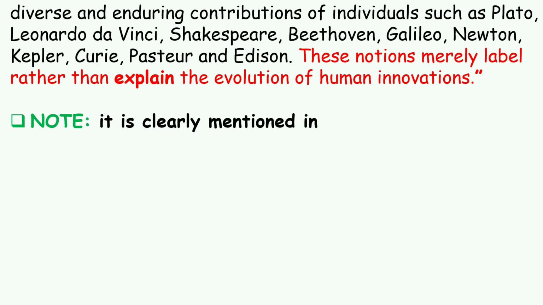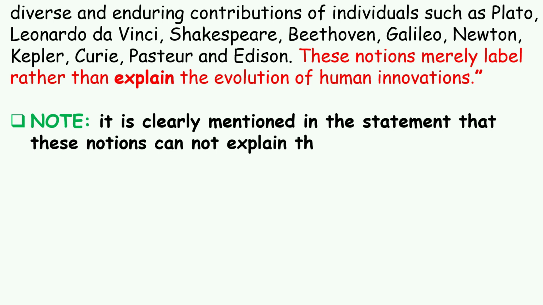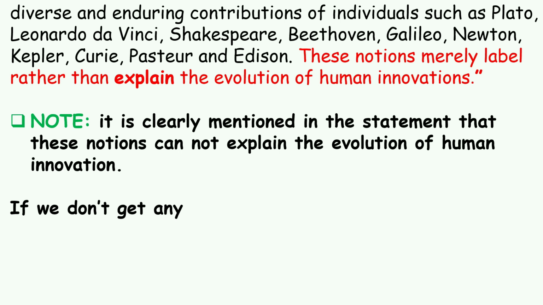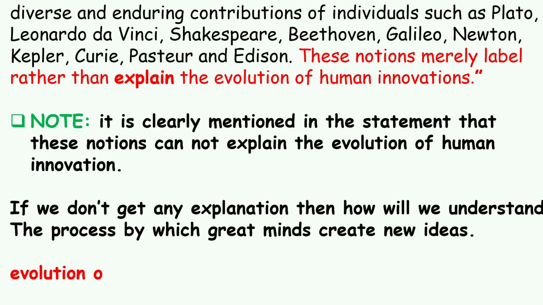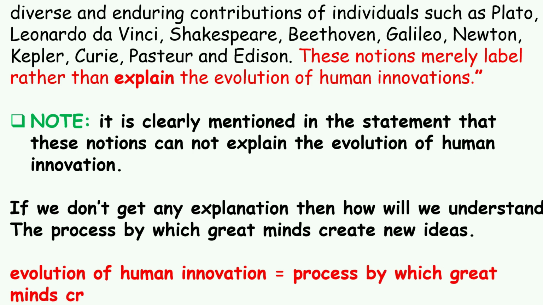Here, Beethoven and Shakespeare, they are acknowledged people. Notice it's clearly mentioned in the statement that these notions cannot explain the evolution of human innovation. If we don't get any explanation, then how will we understand the process by which great minds create new ideas? Evolution of human innovation equals the process by which great minds create new ideas.